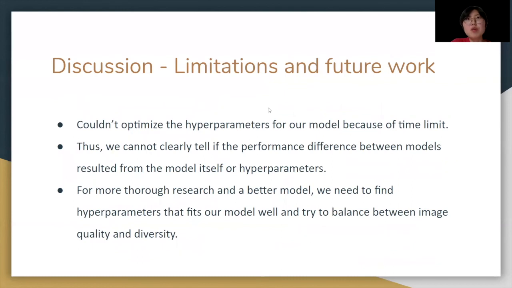In conclusion, our improved model achieved higher LPIPS, which is interpreted as more diversity, but the images were less realistic in terms of FID compared to the replicated model. Due to the lack of time, we couldn't optimize the hyperparameters for each model. Because of the unfair condition, we cannot clearly tell if the performance difference between models resulted from the model itself or hyperparameters. To distinguish what factors affected performance more clearly and to further improve our model, we need to find hyperparameters that fit our model well and try to balance between image quality and diversity.